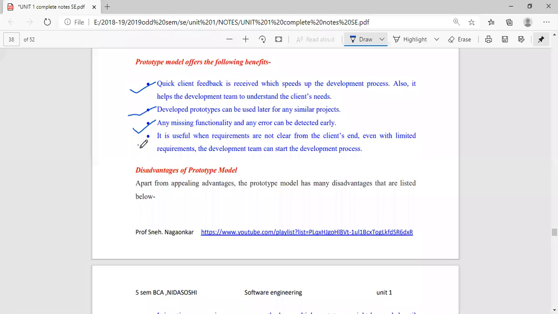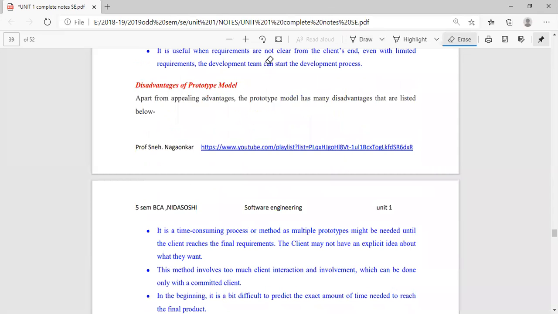Now, one more advantage is that at the initial stage, if the customer doesn't know about the requirements, it is also the job of the development team to gather the requirements and work on them. So these are the four main benefits of the prototype model, which are also called the advantages of the prototype model.